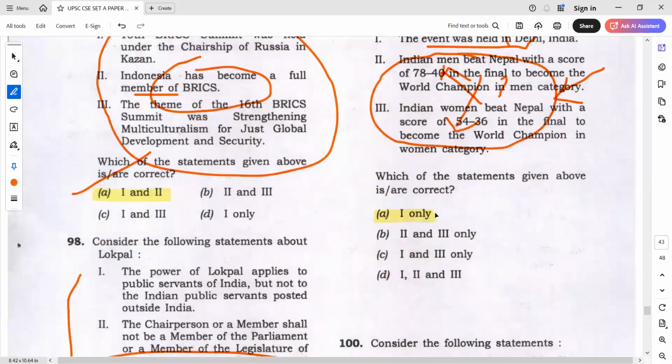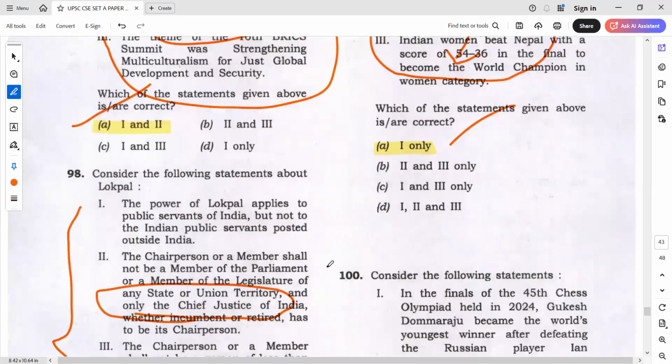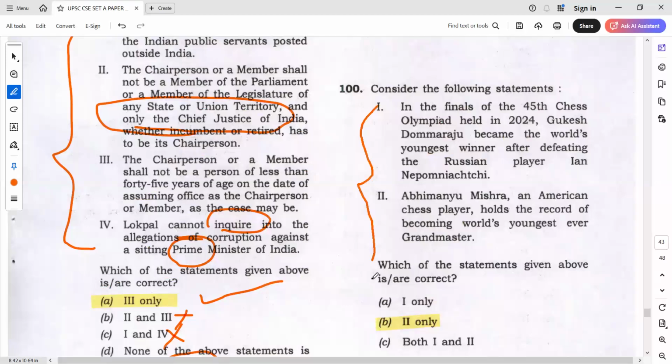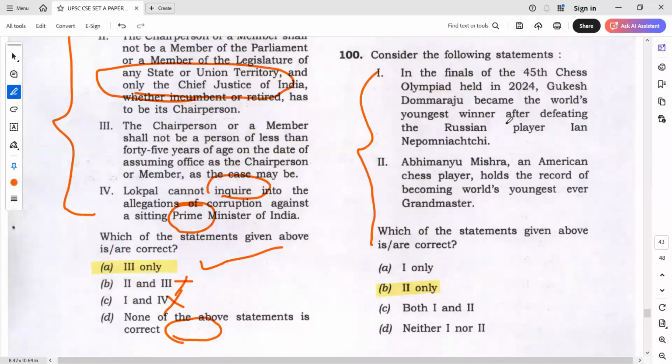In fact, many students went with one only by applying this technique in the exam. And that's really good that you have applied that. Anyways, again, here also we will not go with none. So you can apply one right, one wrong kind of thing because both are talking about first ever, youngest ever, and here also they're talking about world's youngest winner and all. So the answer should be either 1 only or 2 only.